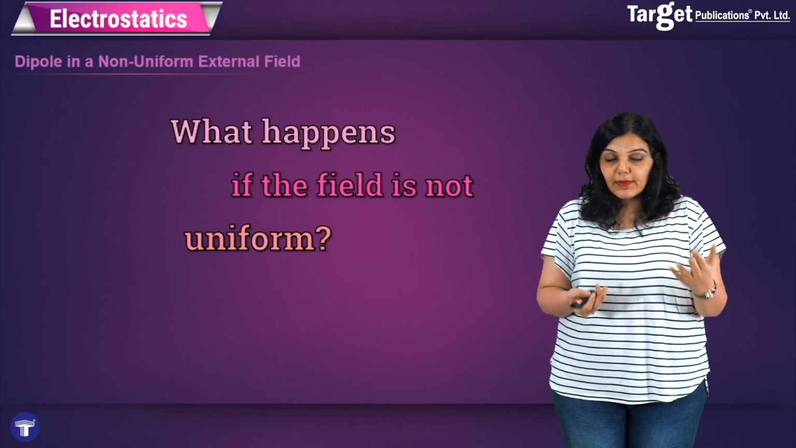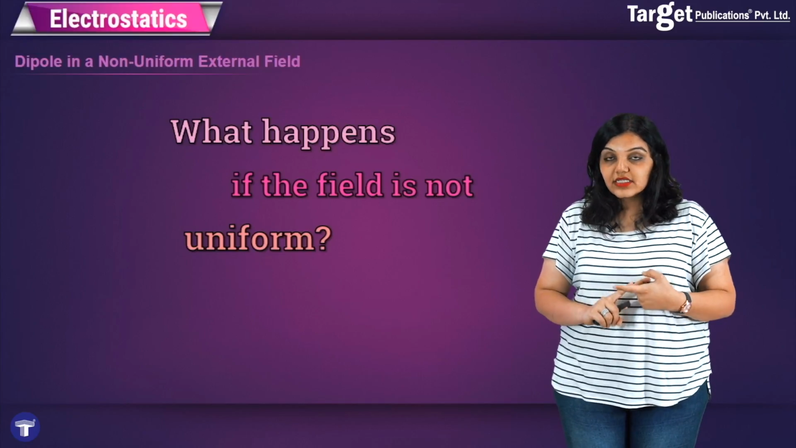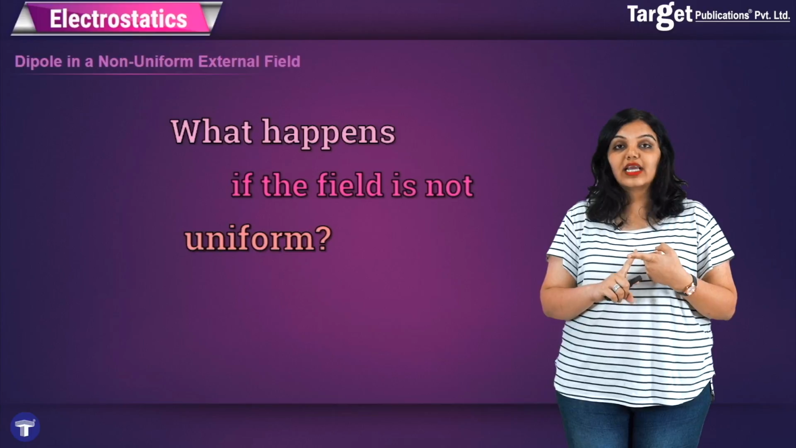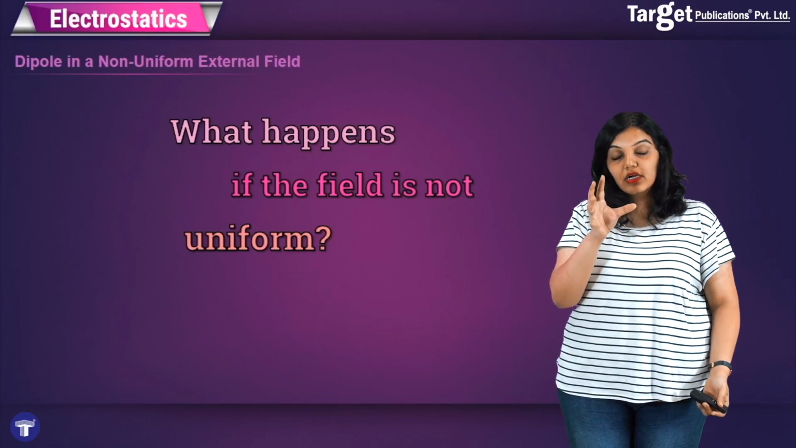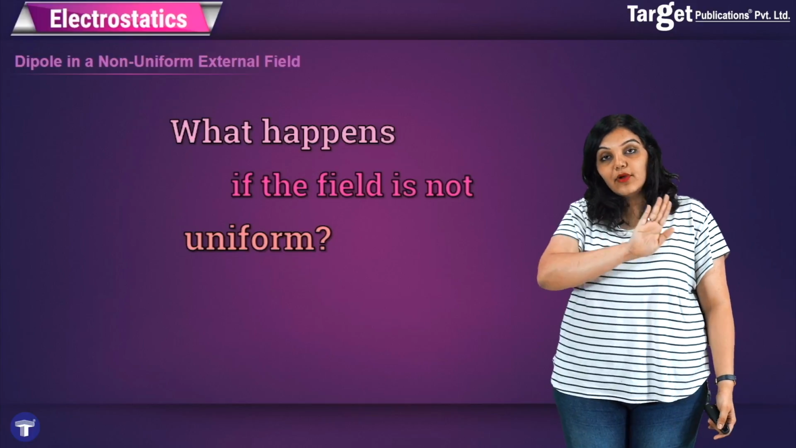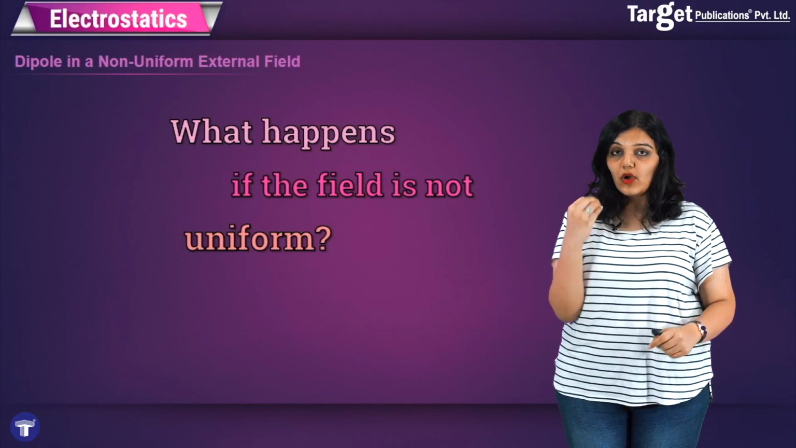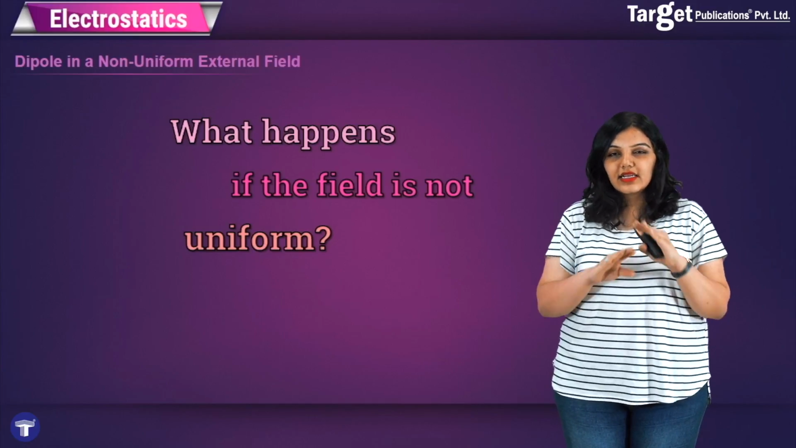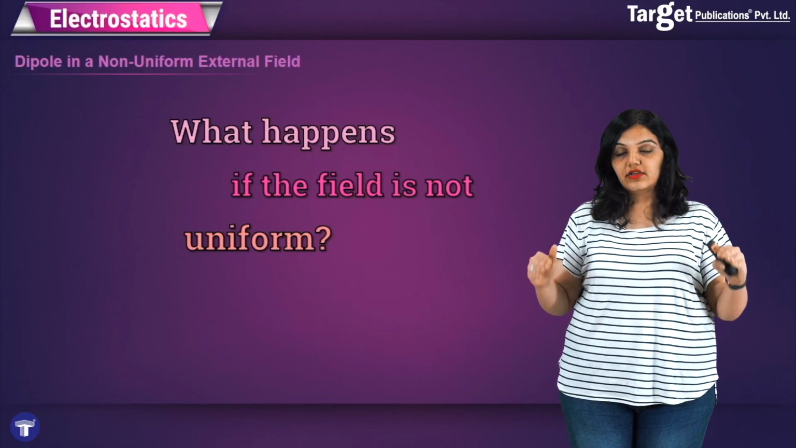Of course, there will still be a torque just like before. So this time it means that if I place a dipole in a non-uniform external field, there will not only be a torque acting on it, but there will also be a net force, which means not only will the dipole rotate, but the dipole will also move. Now here we are going to only understand this qualitatively, and we are only going to look at a very simple case wherein there is no torque, which means the dipole is already along the direction of the external field.